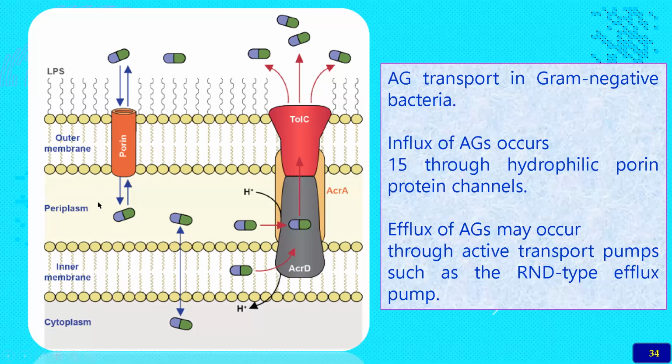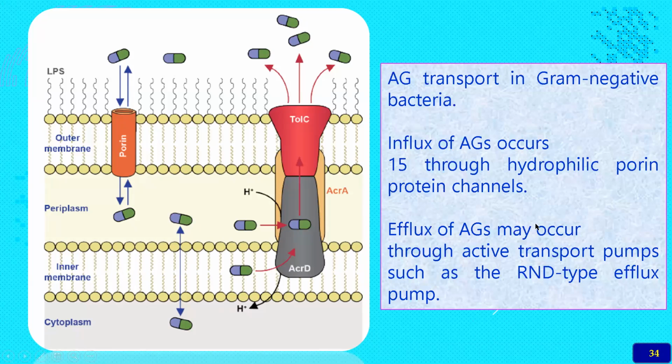This is the outer cell membrane, this is the periplasm, then the inner membrane, sometimes also called the cell wall. Here the porin channels are there, through which the antibacterial drug enters inside the bacterial cell and acts on the particular site, especially the aminoglycoside binding site.